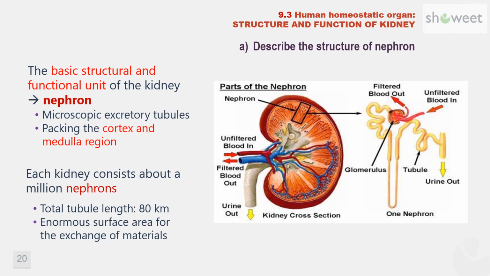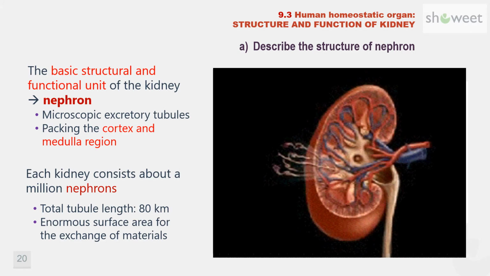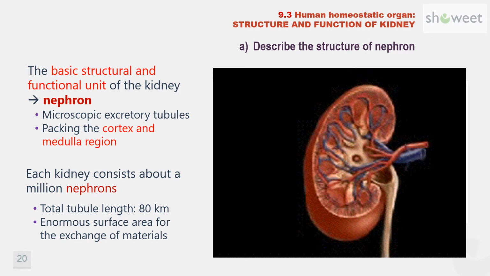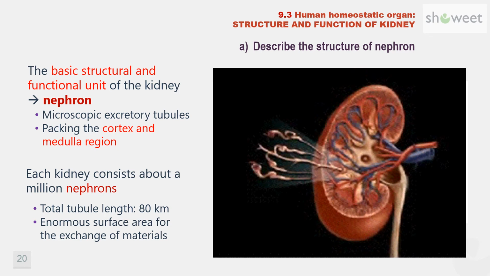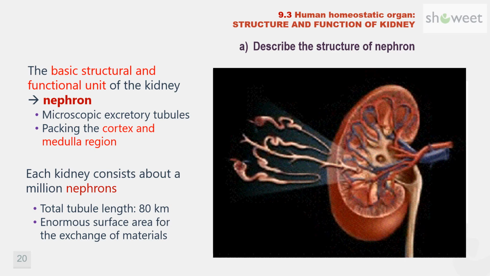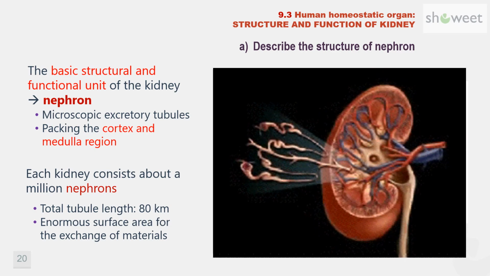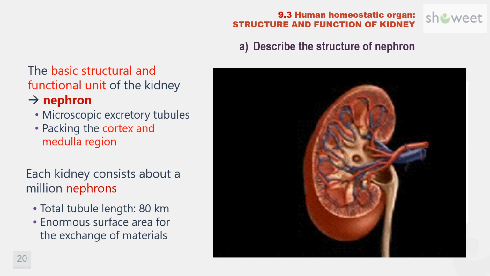The nephron is the basic structural unit of the kidney, packed in the cortex and medulla region. The total length of these microscopic excretory tubules is about 80 kilometers. Due to its function, it has an enormous surface area for the exchange of materials. The kidney filters unwanted substances from the blood and produces urine to excrete them.